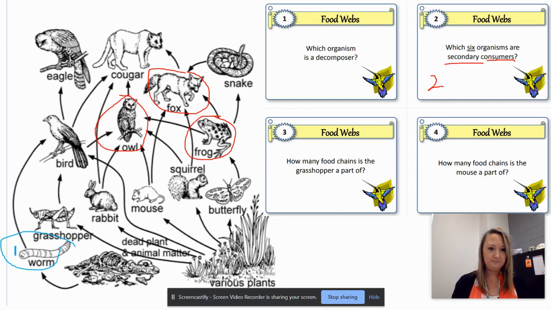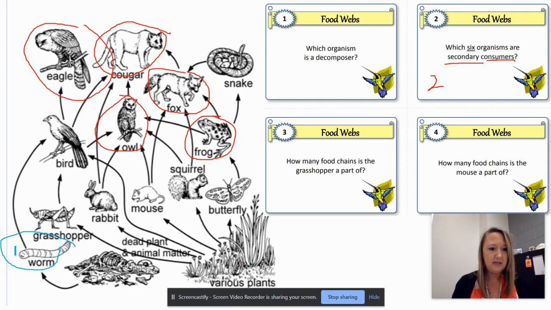Start back at our plants. We go up to mouse. What does mouse get eaten by? An owl and a fox. Go back to plants. Bird, that's our primary consumer. So our secondary is going to be our cougar and our eagle, right?